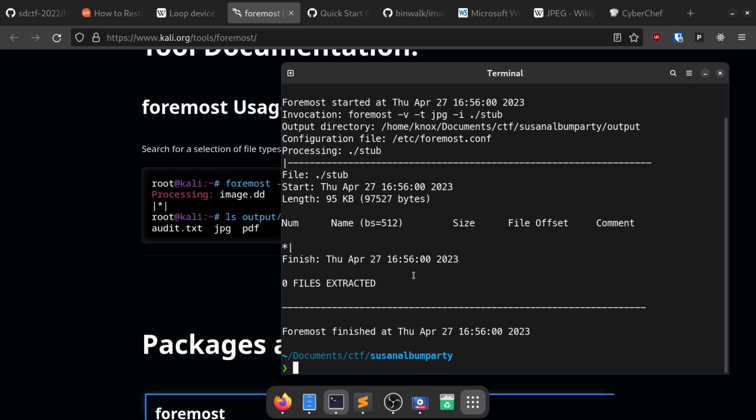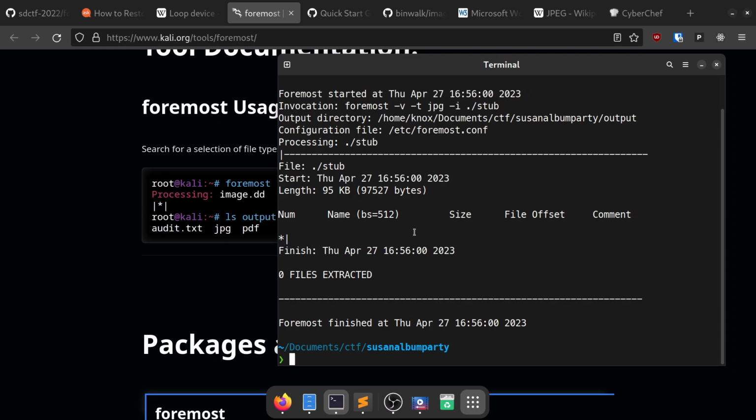And this seems odd since we know for a fact that there's at least one JPEG in this file. I will tell you why it couldn't find anything in a moment. Let's get back to this. Let's try one more tool first.